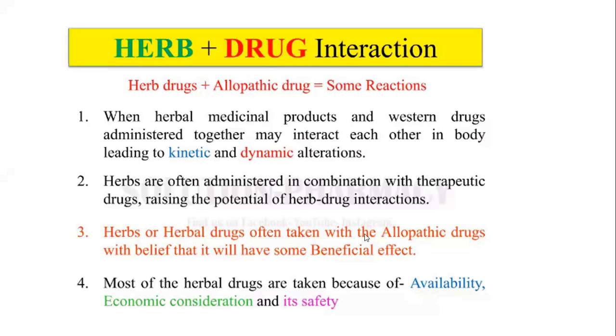Herbs or herbal drugs are often taken with allopathic drugs, as we believe they will have some beneficial effect. Most herbal drugs are taken because of availability, economic consideration and safety, being easily available, just like ginger for cough. We are going to use turmeric, aloe vera, and ginger.